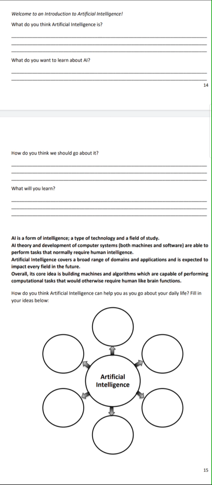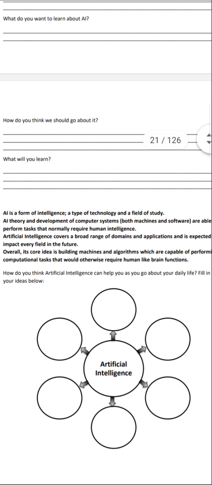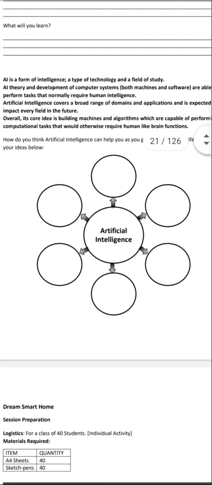As you can see, one activity has been given to you, where the artificial intelligence can help you in daily life. So in daily life you can write these answers of your own, right? Without any help, think about it, take a pencil and start writing the answer.